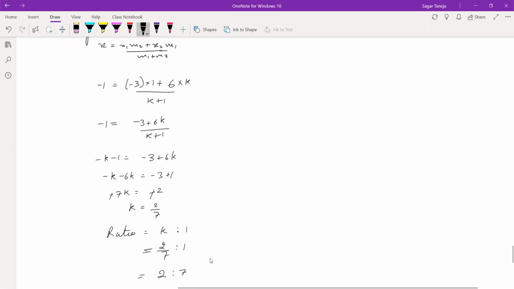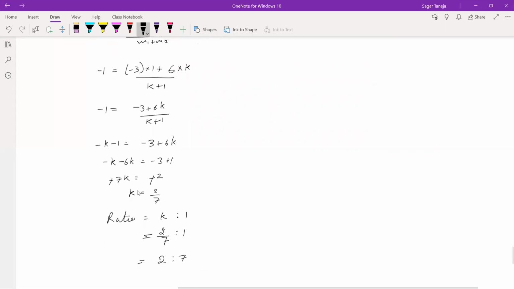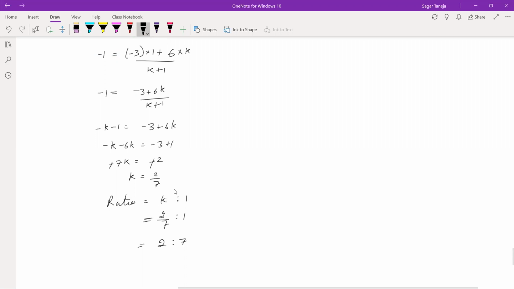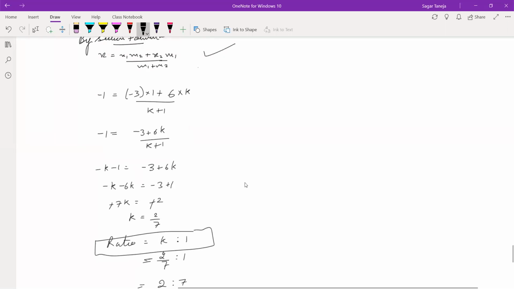This way it will become easy for you to solve, because we have to use only one part. Either you can take out by y coordinates or you can take out by x coordinates. I have used here x coordinates, x, x1 and x2 with m1 and m2. So in this way we will find the value of k, and just put the value of k in the ratio which we assumed in the starting. K is to 1, 2 by 7 is to 1, bring this 7 this side, 2 is to 7. Note it down.